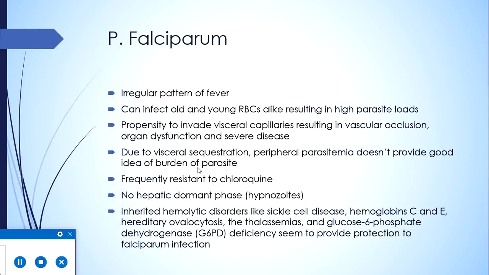Now we will discuss briefly falciparum, because this is the most serious form, and almost all deaths all over the world due to malaria are due to falciparum. There are several features which make it unique and difficult to control. For example, the fever pattern is irregular. It is not so typical, so it is difficult to diagnose the disease clinically, because a regular pattern of tertian or quartan malaria makes clinical diagnosis easier.